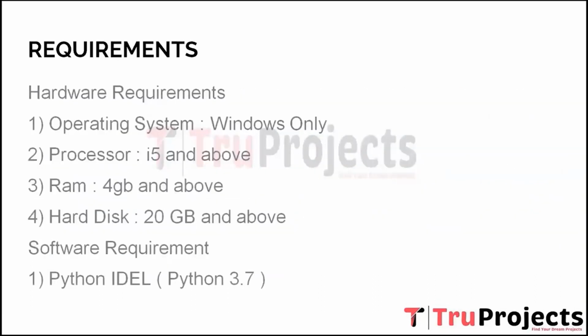So now coming to the requirement part, we have two types of requirements, that are hardware requirements and software requirements. In hardware requirement, first operating system as Windows is required, processor i5 and above, minimum 4 GB of RAM is required, hard disk 20 GB and above. Coming to the software requirement part, Python IDLE, that is 3.7 version, is required.